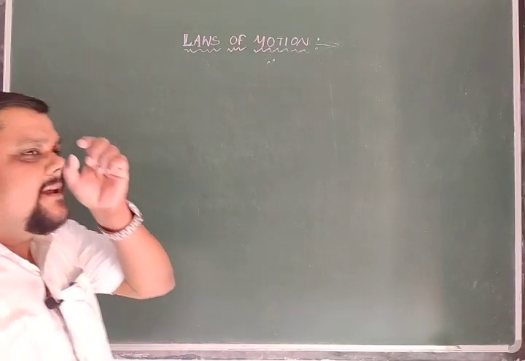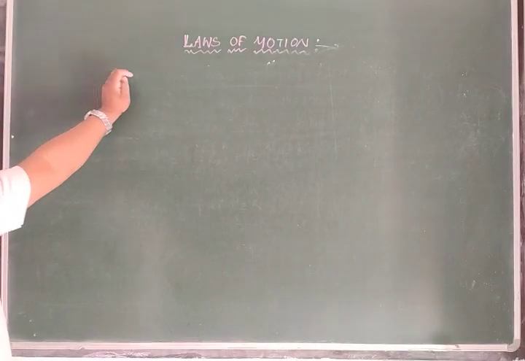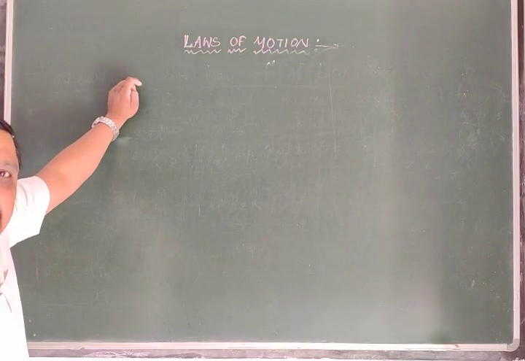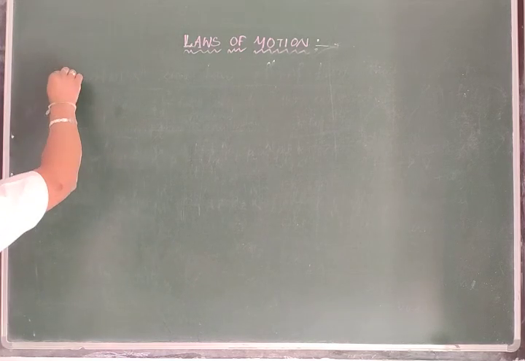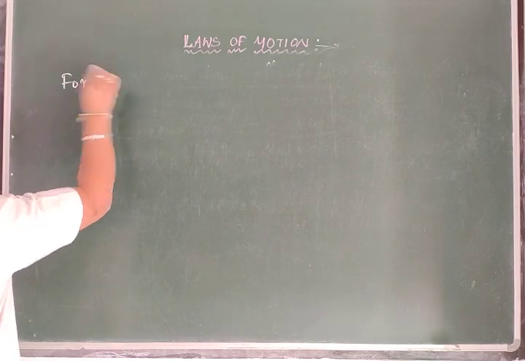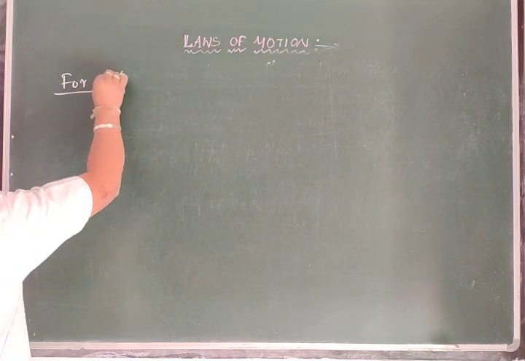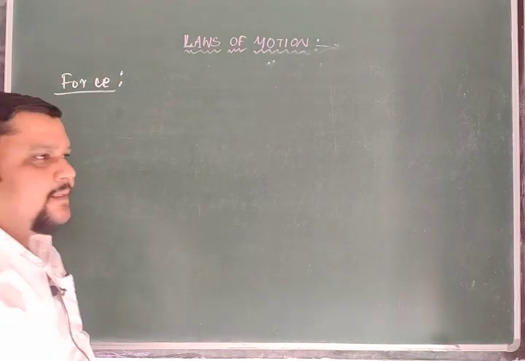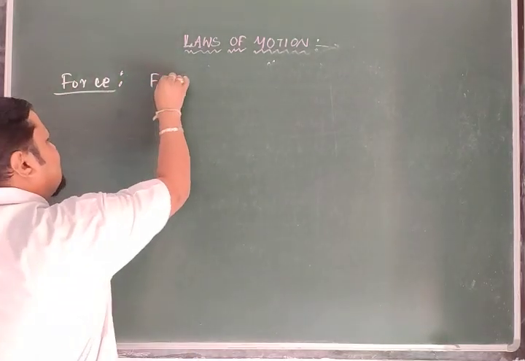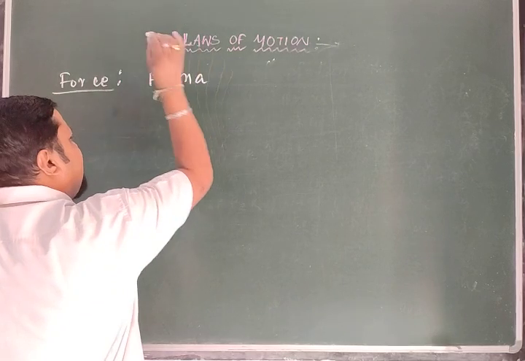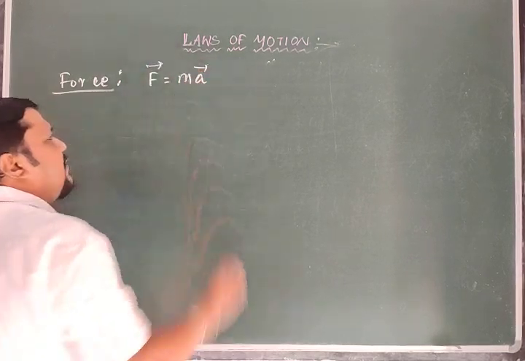Now, as I already told, force is a vector quantity. Already we have defined this force. Here by the second law, F is equal to m into a, and force is a vector quantity.